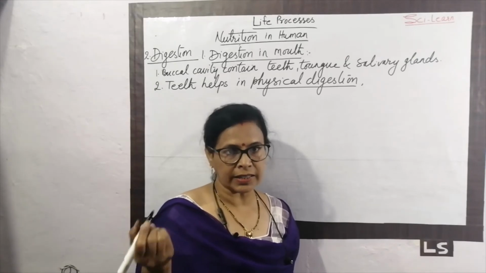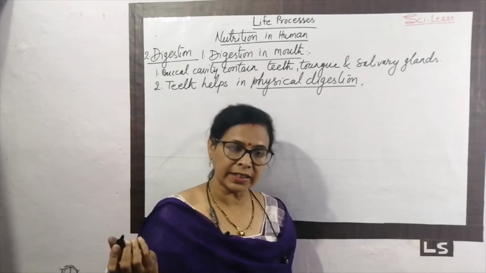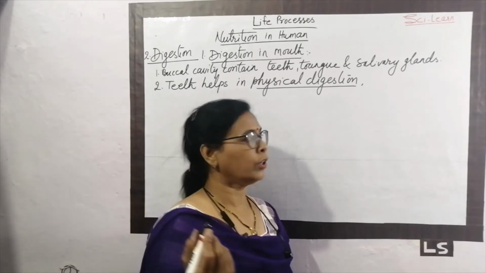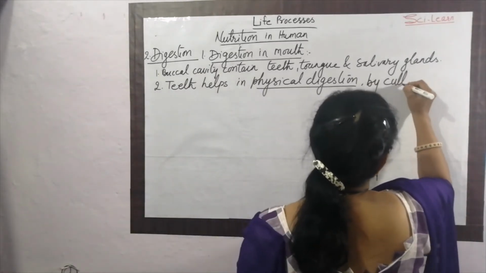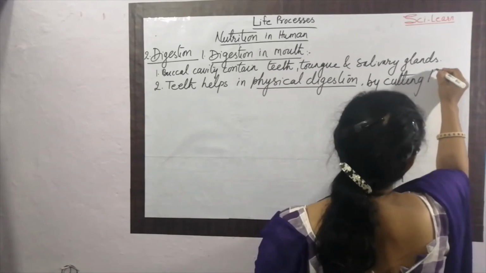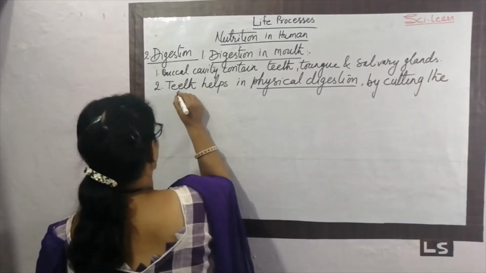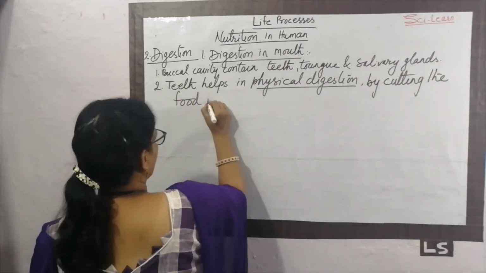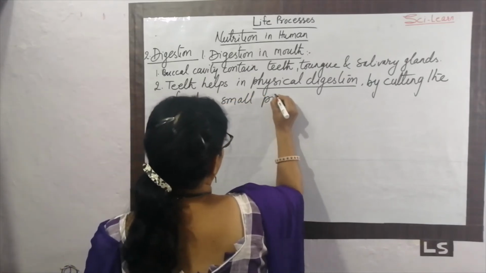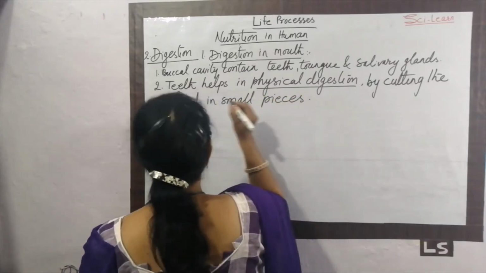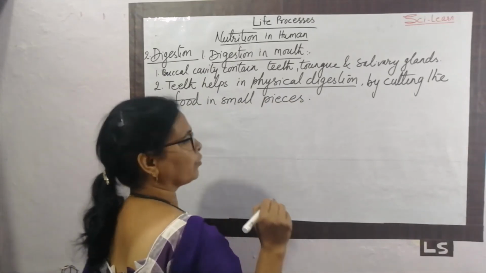So what is physical digestion? How it performs the physical digestion? By cutting the food in small pieces. Okay. This is the physical digestion. That is the role of the teeth.